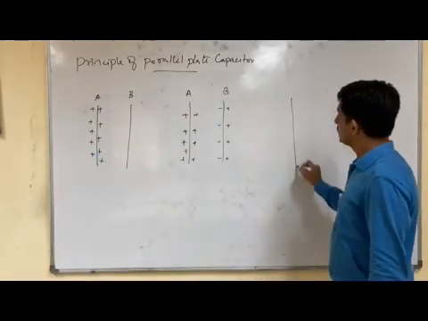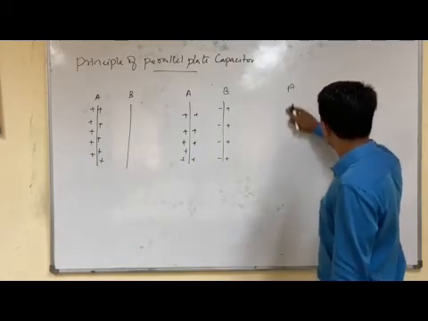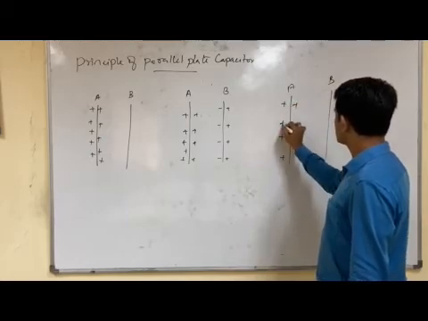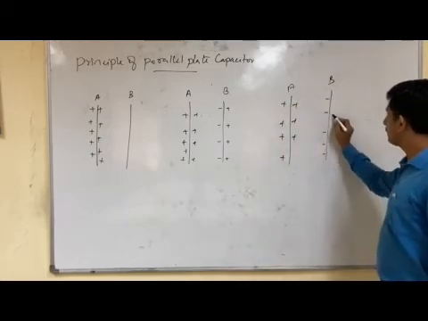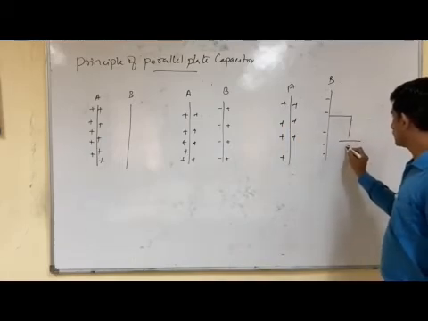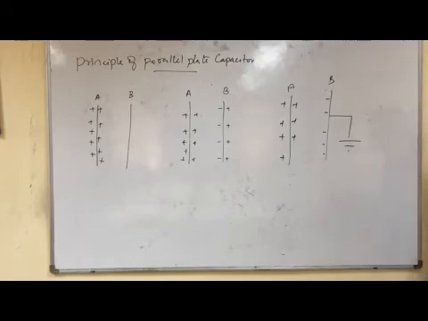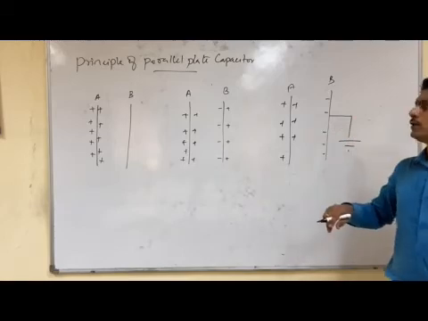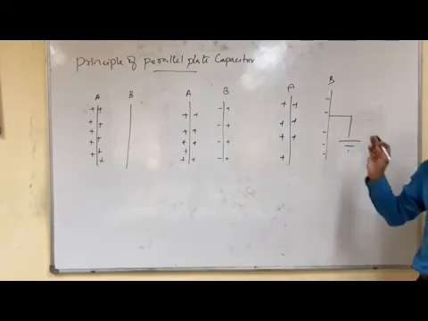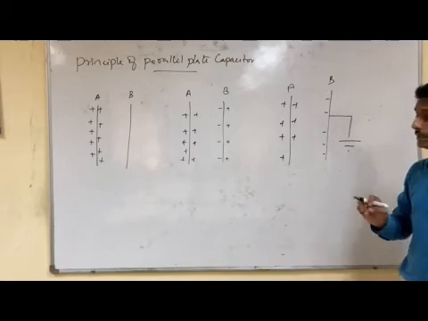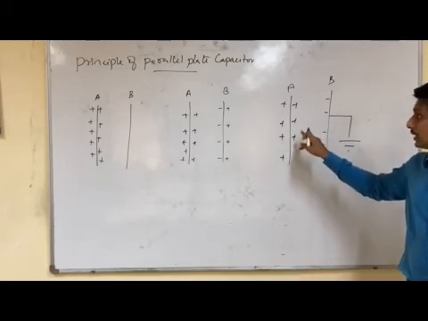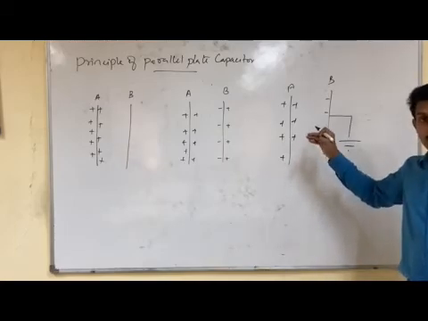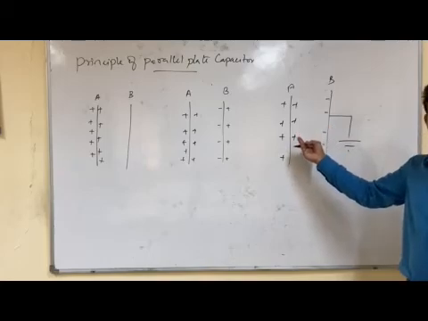Suppose we consider one more situation. In the same way, we have plate A and plate B. Plate A is positively charged, as we discussed earlier, and now plate B is earthed, that is, grounded. That means only negative charges are present on plate B. So the effect of potential on plate A is further decreased, and in order to maintain the same potential, more and more charges deposit on plate A.